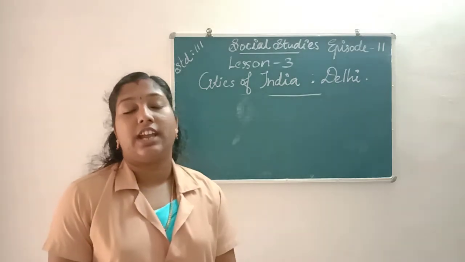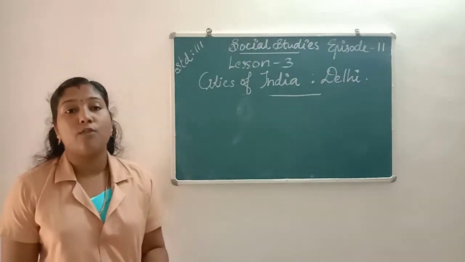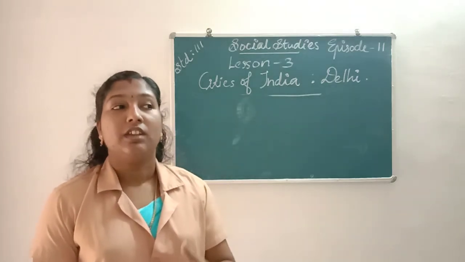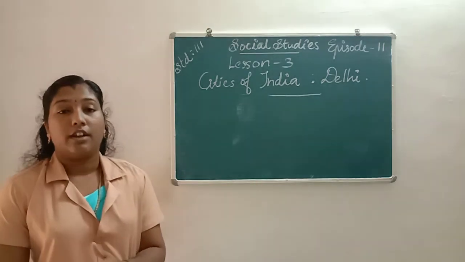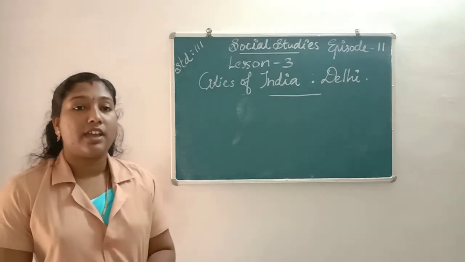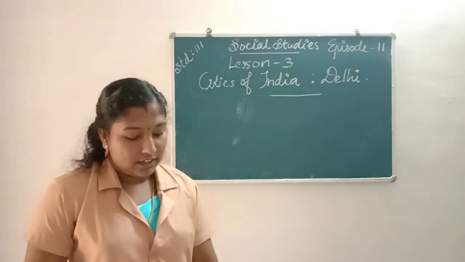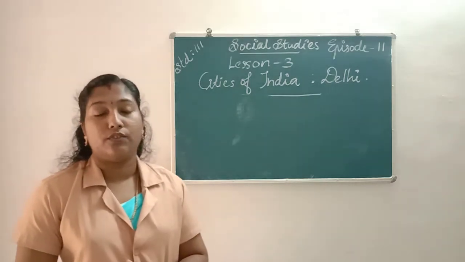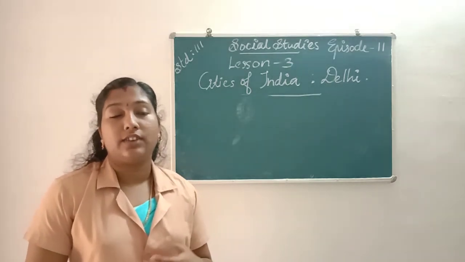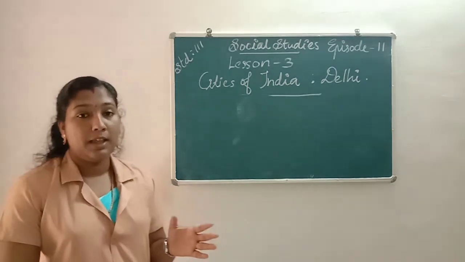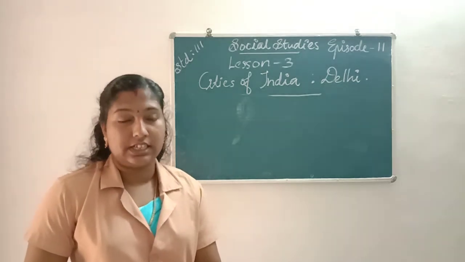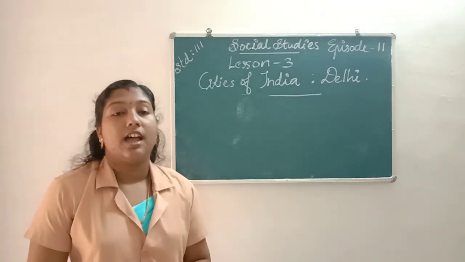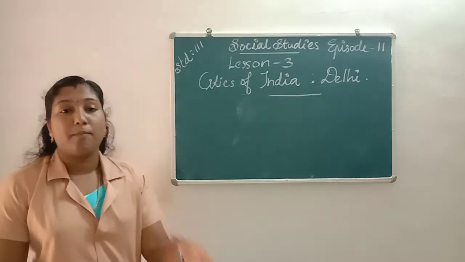Next, we learn about Rajghat. Rajghat is the Samadhi of Mahatma Gandhi. It is situated to the south of Red Fort and also on the banks of the river Yamuna. Next, we learn about the government of Delhi. Delhi is a union territory, so it has its own government and chief minister.